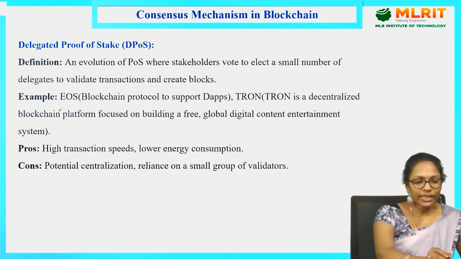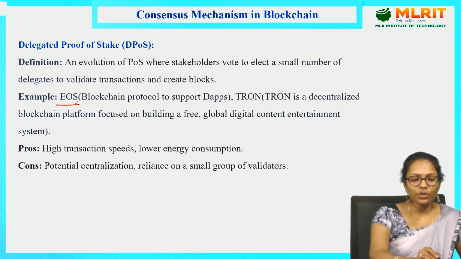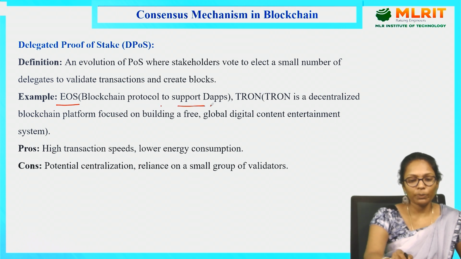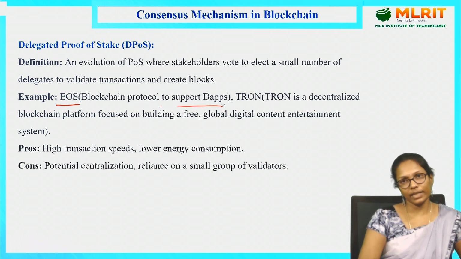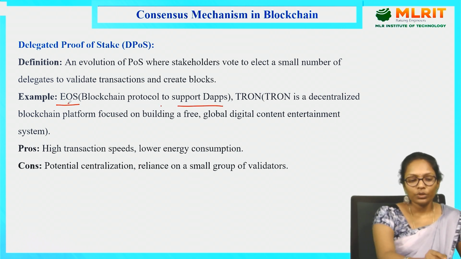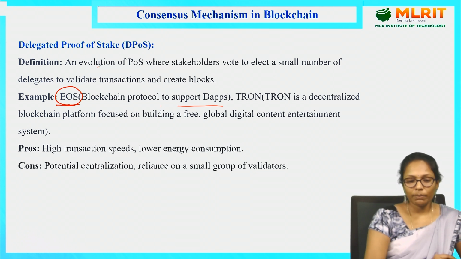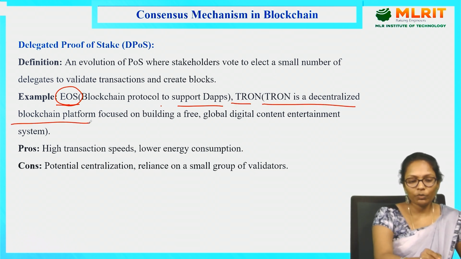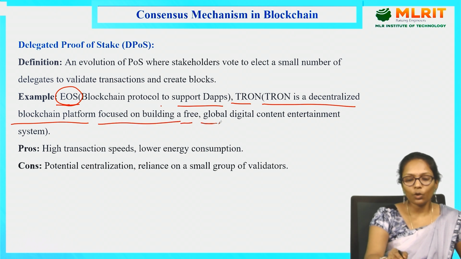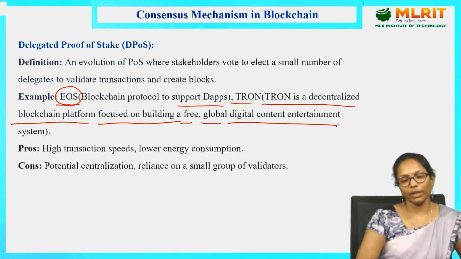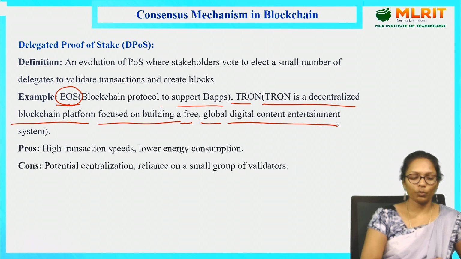Coming to the examples, EOS is one application. This is a blockchain protocol to support DApps, decentralized applications, right? So this is one application that is using DPoS. And Tron is a decentralized blockchain platform focused on building a free global digital content entertainment system. So these two applications are using delegated proof of stake.